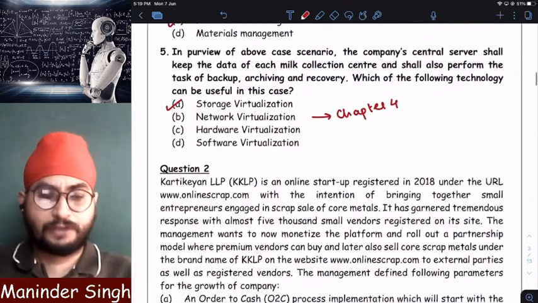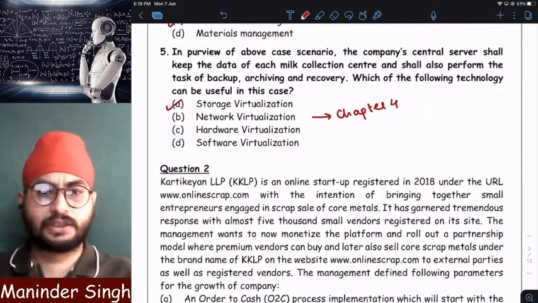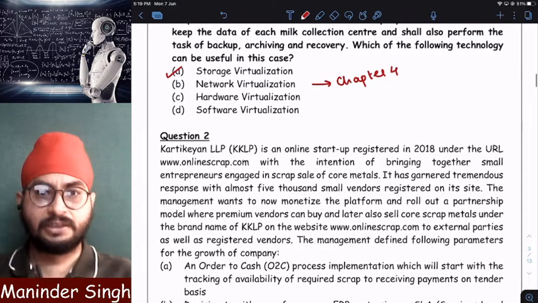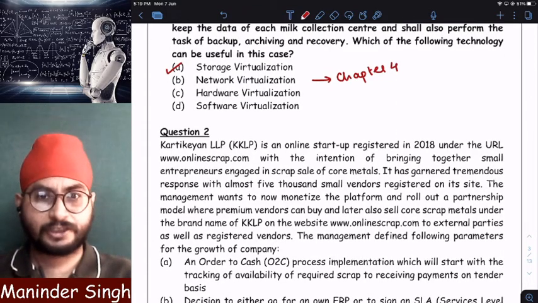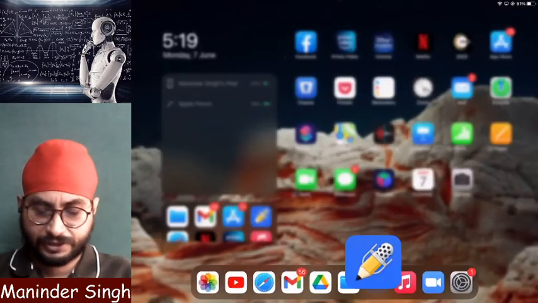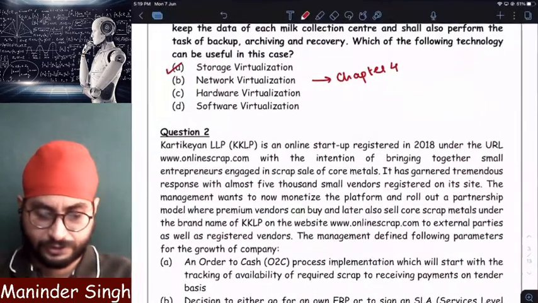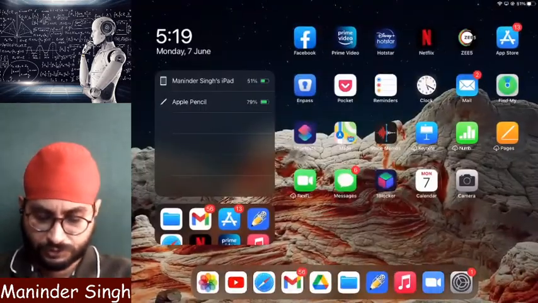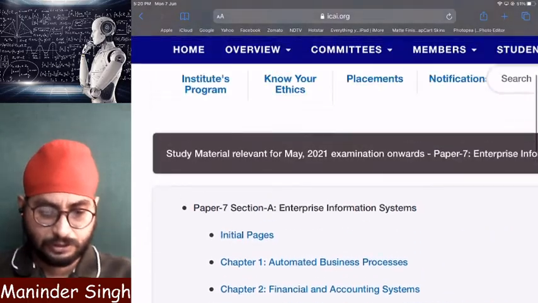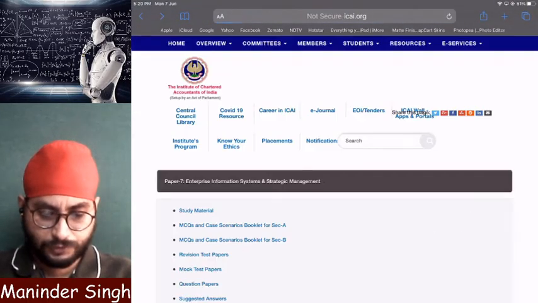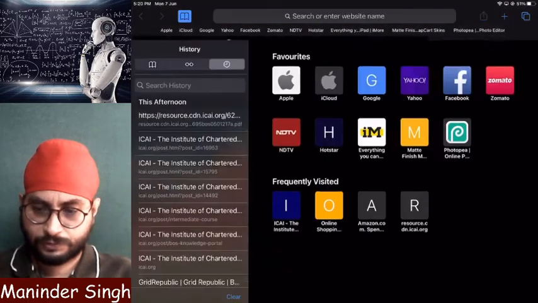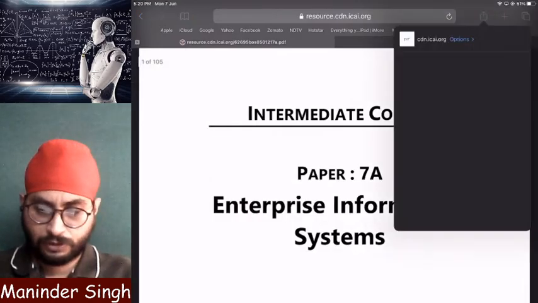So, all 25 MCQs I will be covering. You need not worry. Whatever is given in ICAI material, these are not my questions. I'm already telling you, ICAI material is encrypted. I cannot write anything on that. If I download the MCQs or the booklet, they are all encrypted.